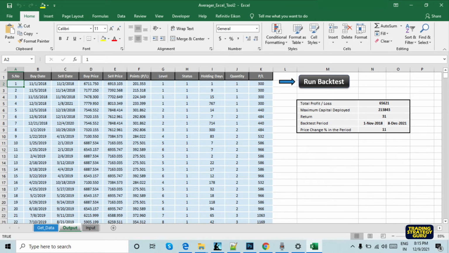In this example, I have used Maruti stock. Maruti price has changed 11% between 1st November 2018 and 8th December 2021. But the averaging strategy has produced 31%. This doesn't mean that averaging will always outperform.